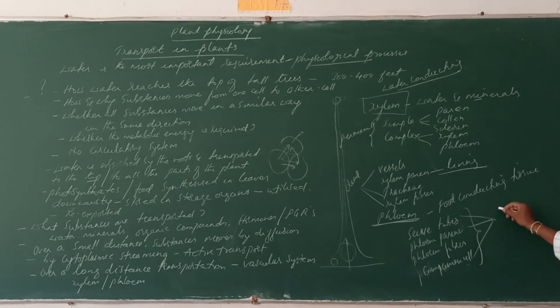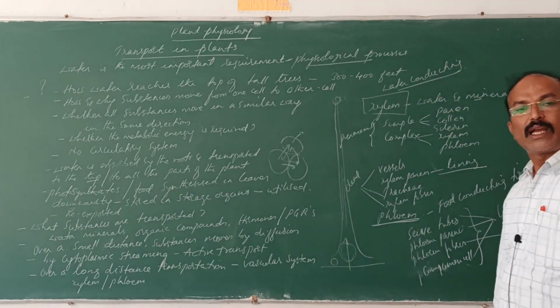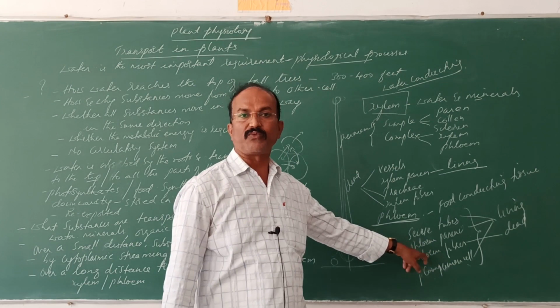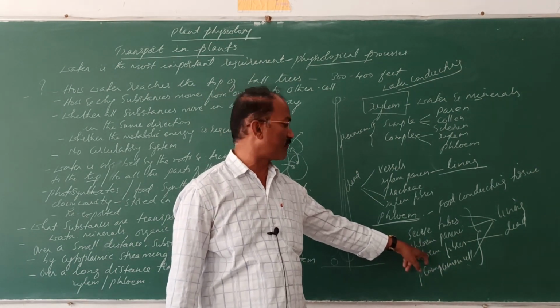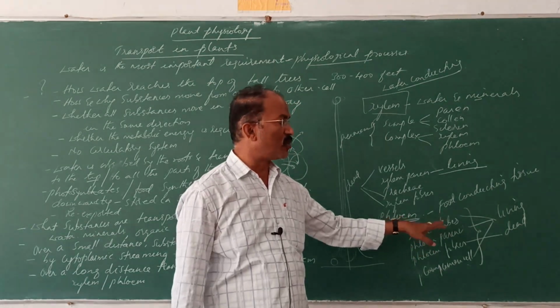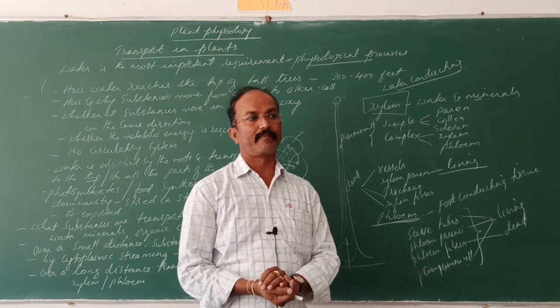All these 3 cell types are living. Only the phloem fiber is dead. It is nothing but the sclerenchyma fibers, which are dead and associated with the phloem, while the companion cells, phloem parenchyma and sieve tubes are living.